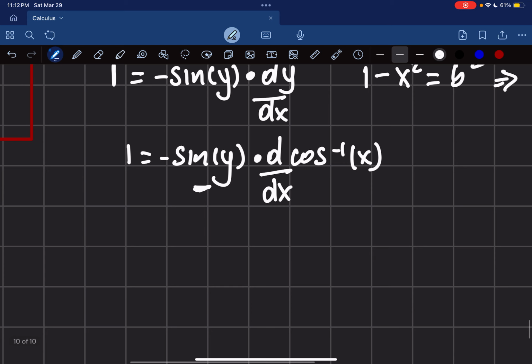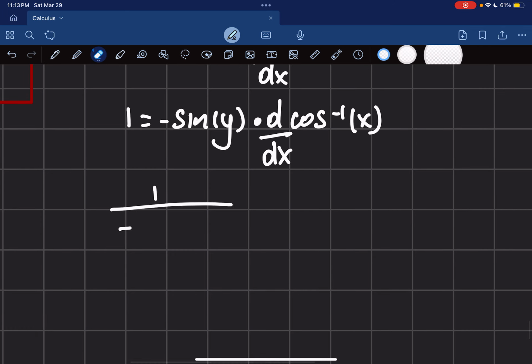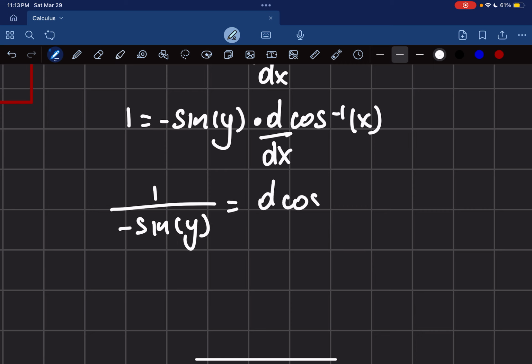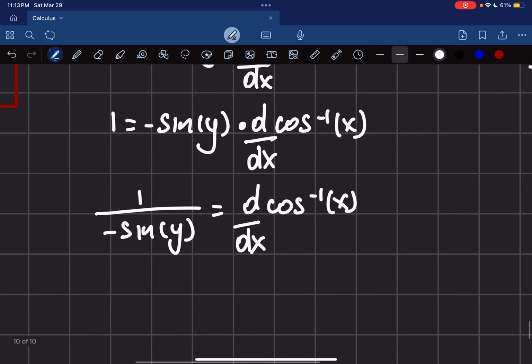So what I can do is divide both sides by sine of y, and this is what's going to happen. I will end up with 1 over negative sine of y is equal to d cosine inverse of x over dx. Now we are all set, because what's important here to note is we know what this is.